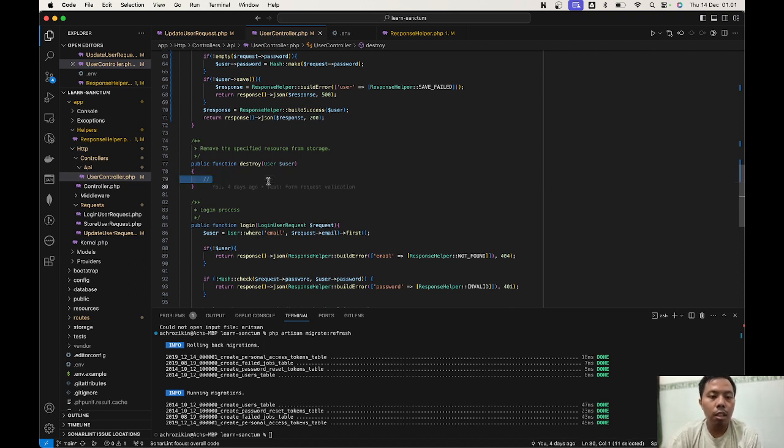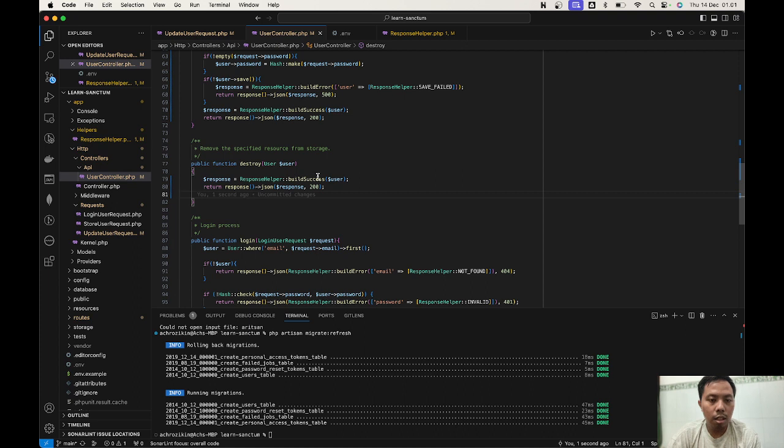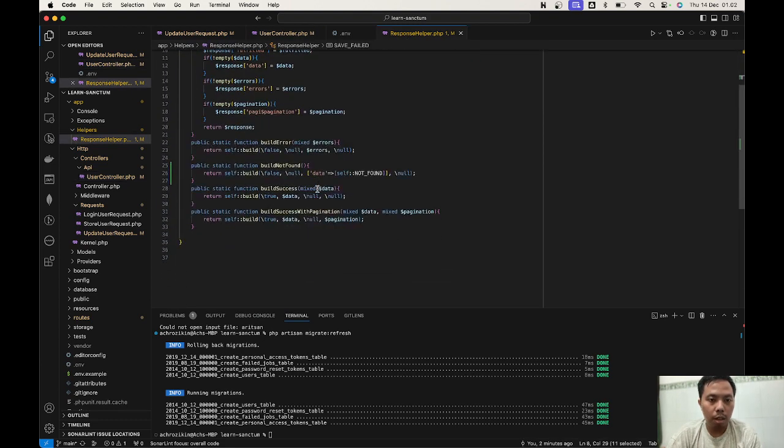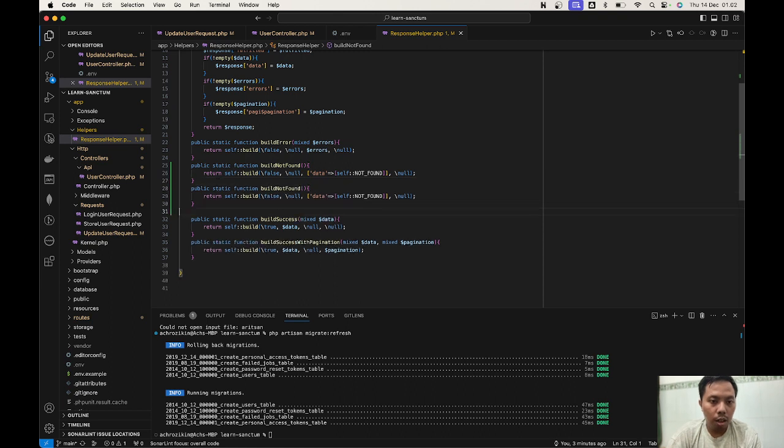The validation is quite simple. So we're gonna create a response in here. We're gonna build error. Oh, I think we're gonna build an unauthorized error helper. This is for build not found. I'm gonna create a new build